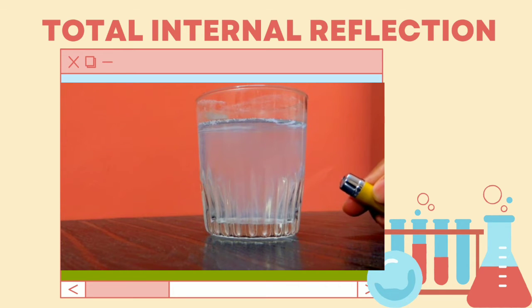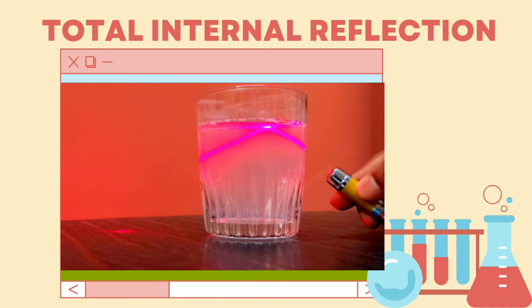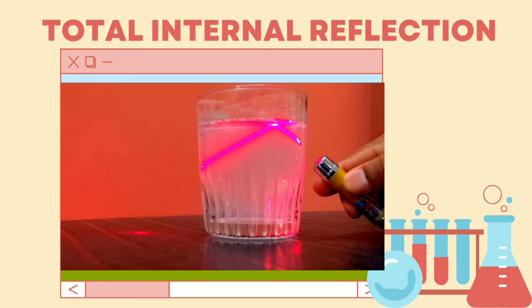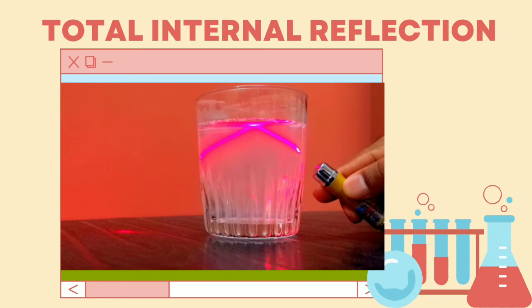At a specific angle of incidence, the incident ray of light is refracted in such a way that it passes along the surface of water. This particular angle of incidence is called the critical angle. When the angle of incidence is greater than the critical angle, the incident ray is reflected back to the medium. We call this phenomenon total internal reflection.